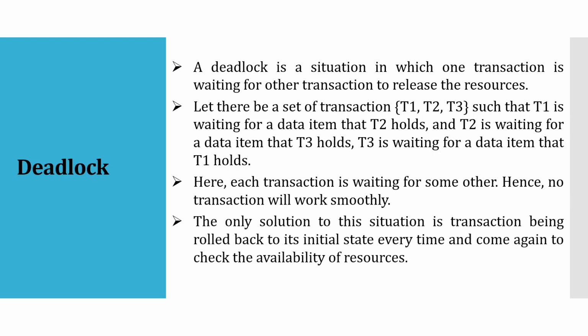So the only solution is to roll back all the transactions to their initial position, and then let them request a resource again after rolling back or starting again. That is the only solution to deadlock.